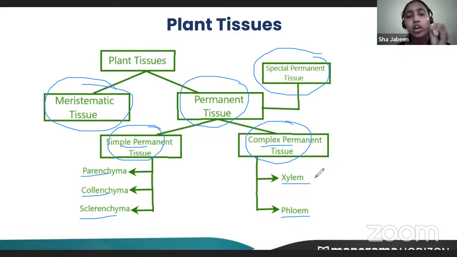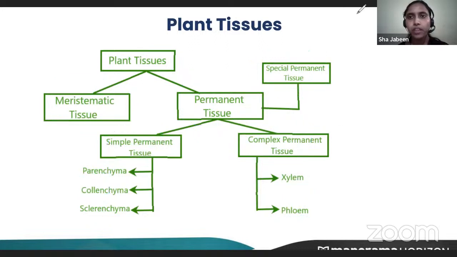Hence, we call it complex tissue, because there will be parenchymatous tissue, there may be vessels, tracheids. So like that, many different kinds of cells combine to form this tissue. Hence, we call it complex permanent tissue. So I hope it is clear. Now, next, we'll move on to the next slide.